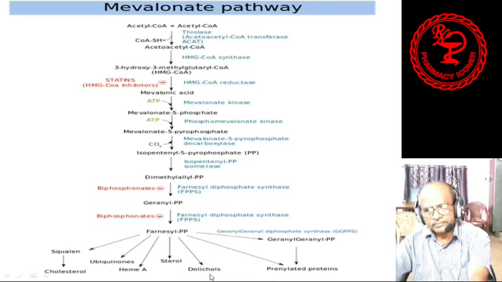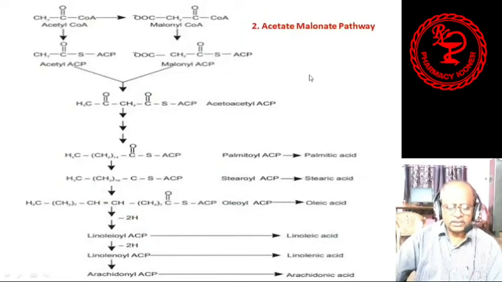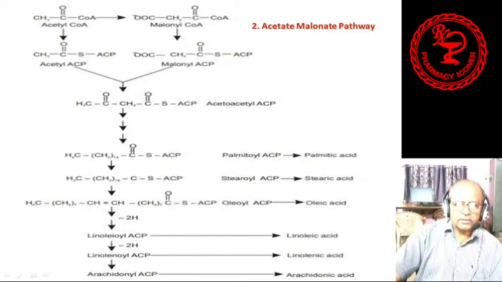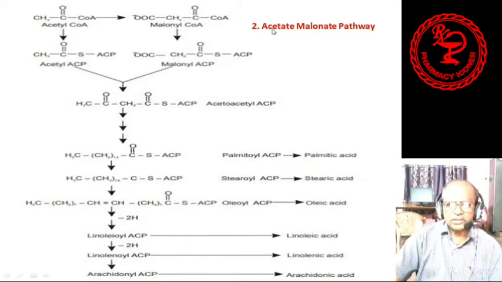Next you will see number 2, known as the acetate malonate pathway. Number 1 was the acetate mevalonate pathway and number 2 is the acetate malonate pathway.